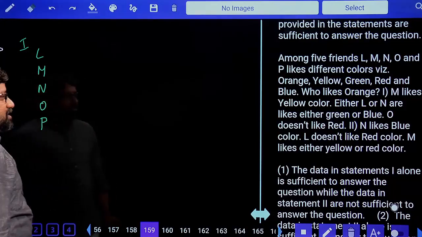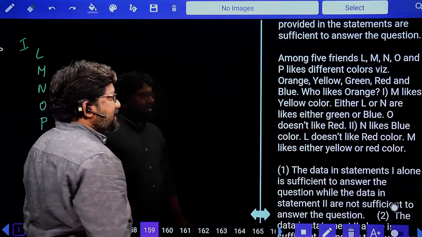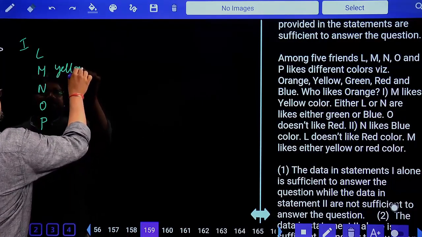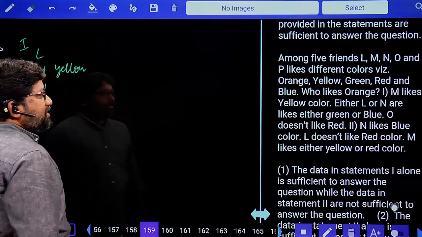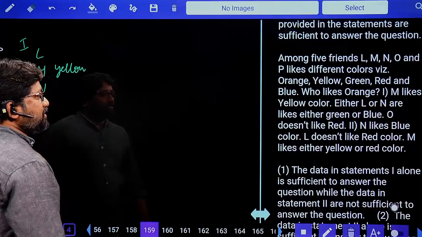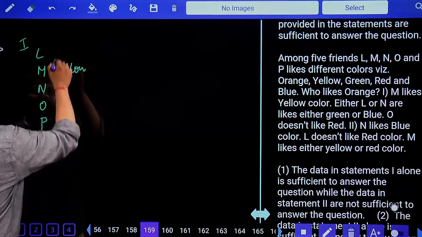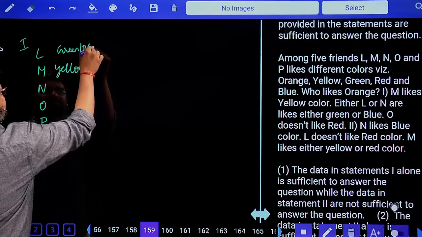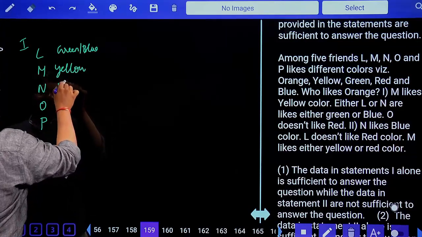5 persons. Come on, let's do this. M likes yellow color. First statement. Very good. Next, either L or N likes either green or blue. This color, green or blue, will be in between L and N.